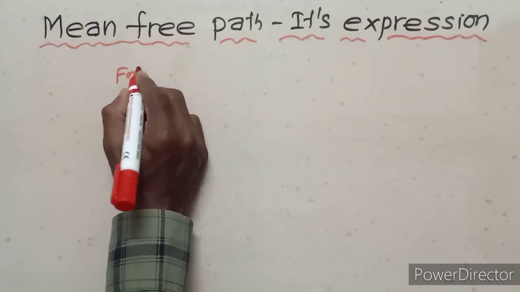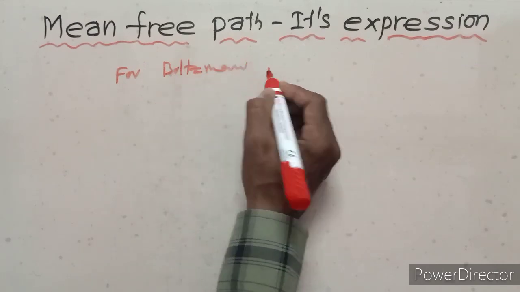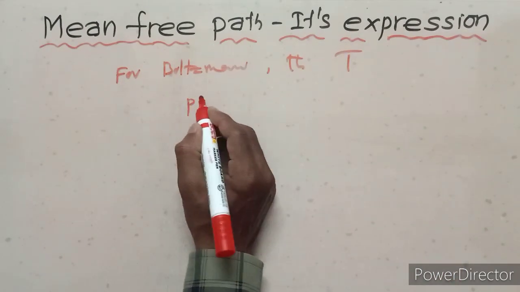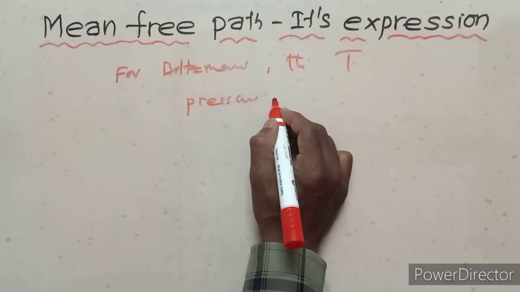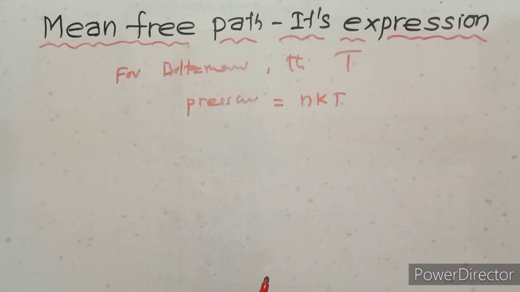Okay, next of all, the Boltzmann consideration through the temperature. So here the pressure P equals nkT.